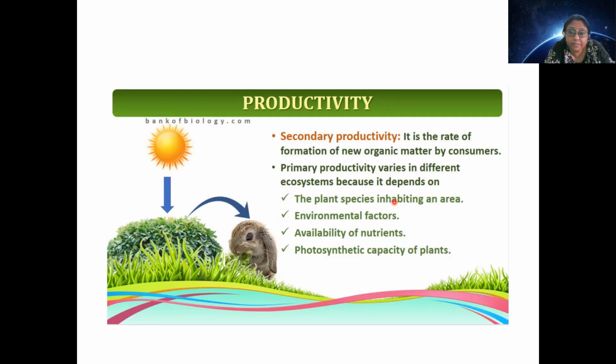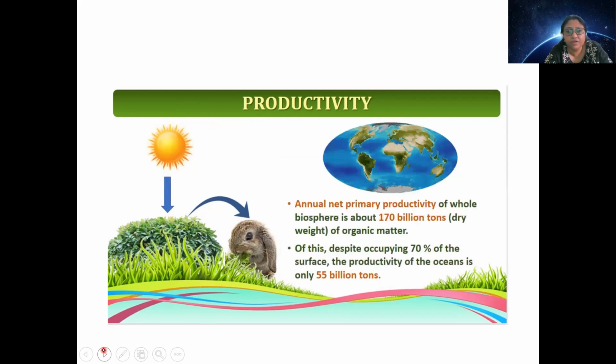There should be availability of nutrients, if it is scarce, productivity falls. For example, in a desert ecosystem, plants cannot have equal productivity to an aquatic ecosystem. Then the photosynthetic capacity of the plant. All these are factors which control the primary productivity. The annual net primary productivity of the whole biosphere is approximately 170 billion tons. That is also dry weight.